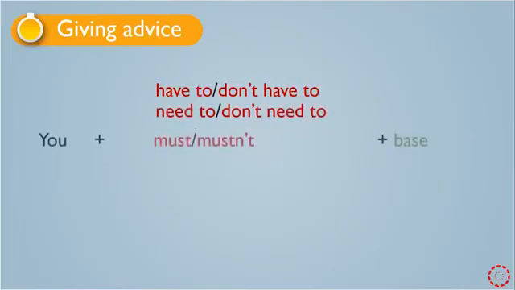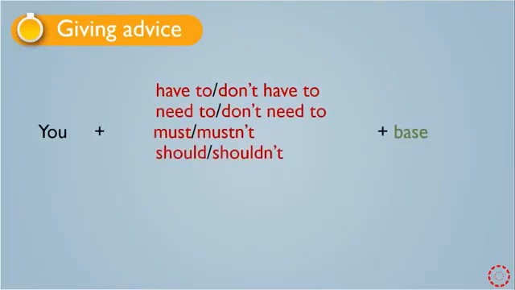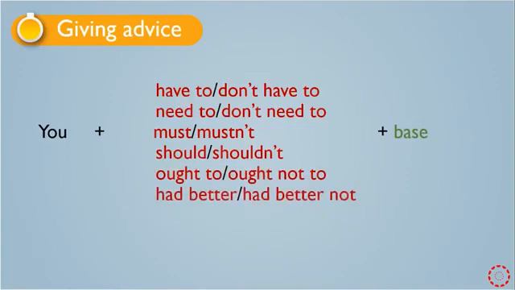For giving advice, we have some common verbs or phrasal verbs, or we can say expressions. Look, at the beginning we have subject, and then we have these common expression verbs or phrasal verbs. Have to, don't have to. This have to is the positive, use it for the positive situation, and don't have to is use it in a negative situation.